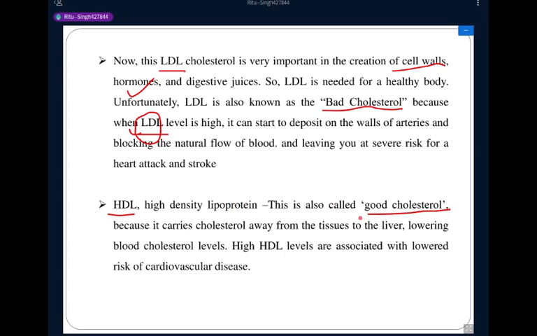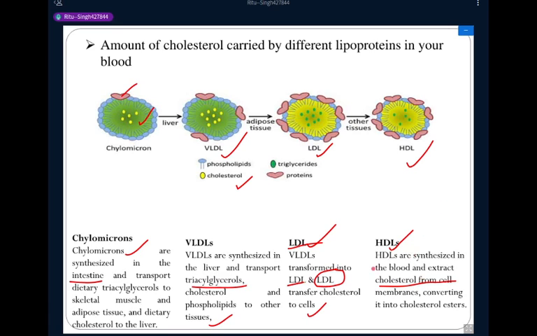This HDL is also called good cholesterol because it carries cholesterol away from the tissue to the liver. The function of this HDL is to carry cholesterol away from the tissue to the liver, lowering blood cholesterol levels, because the main function of HDL is that the high density lipoproteins are synthesized in the blood and extract cholesterol from the cell membrane.